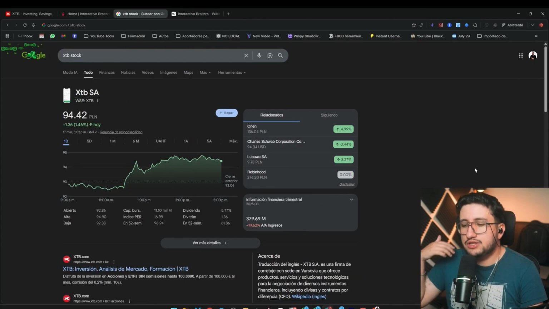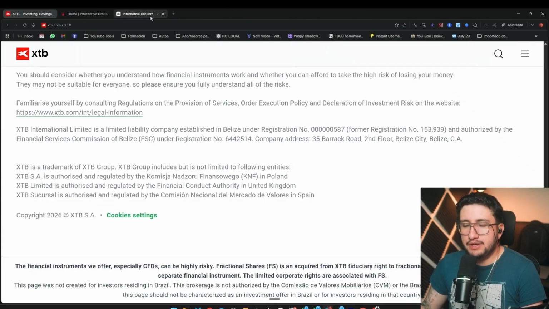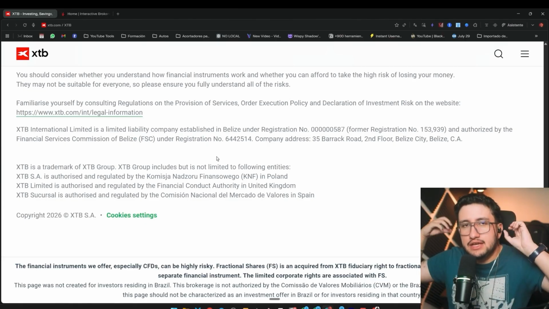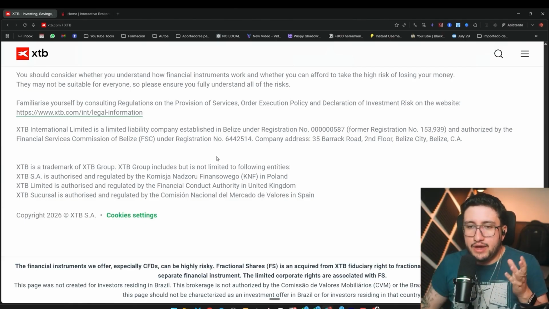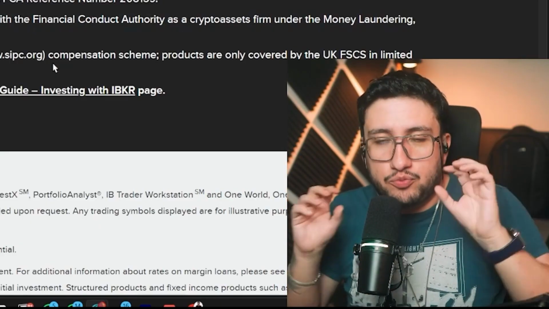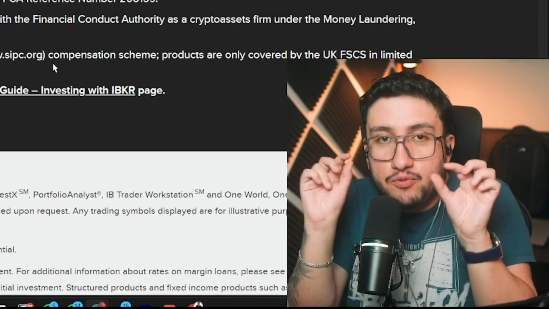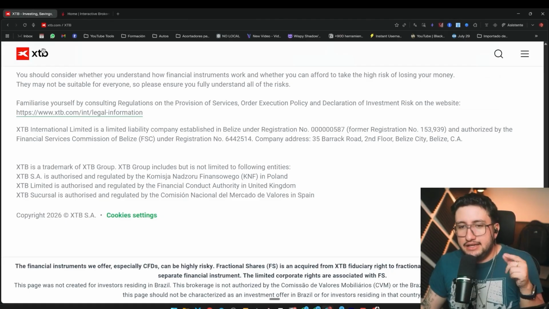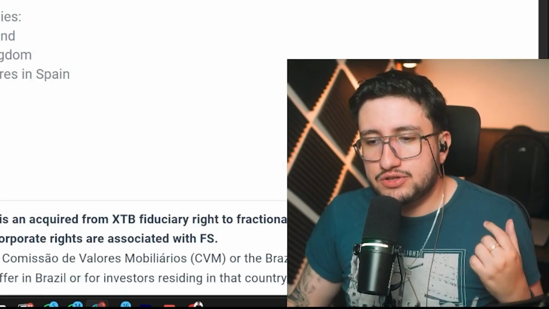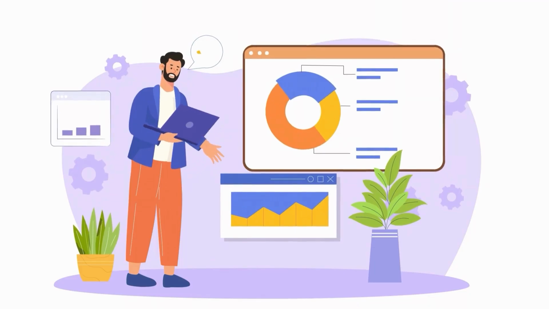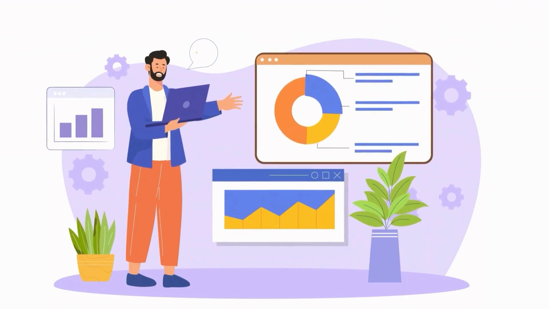Both are listed, and some will say, well, and why is this useful to me? Well, because basically a company that is listed is obliged to publicly give its financial statements, see how its financial health is going, and that way we can study both platforms, how they're doing. That's the business model if we invest in the broker itself, meaning the stock, rather than through it. If I want to invest in Interactive Brokers or XTB, this information obviously interests me. It's just that this information also interests us, because that way we'll see the financial health of the platform where we're depositing money to invest in other opportunities and stocks and ETFs and trading, etc.